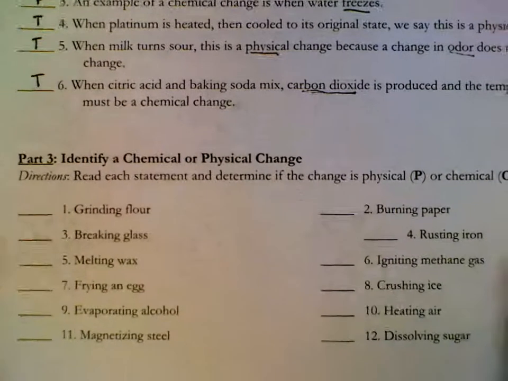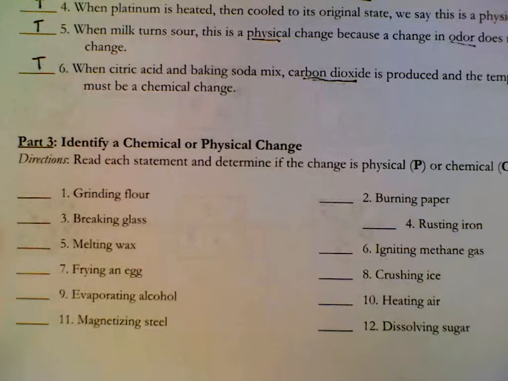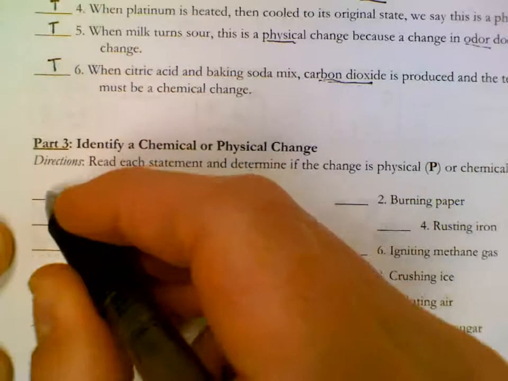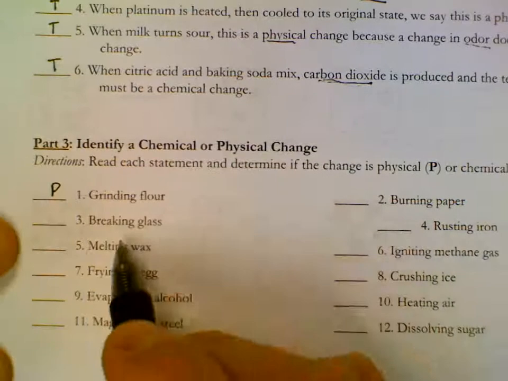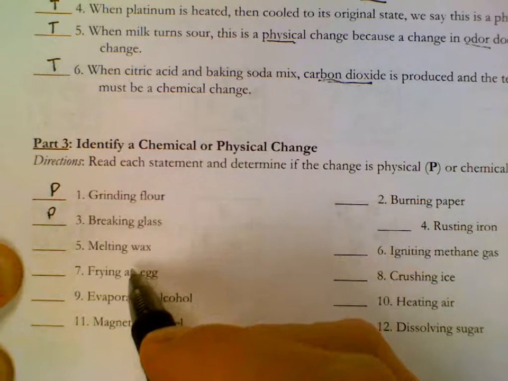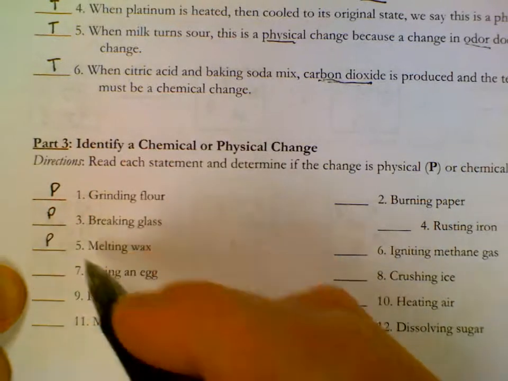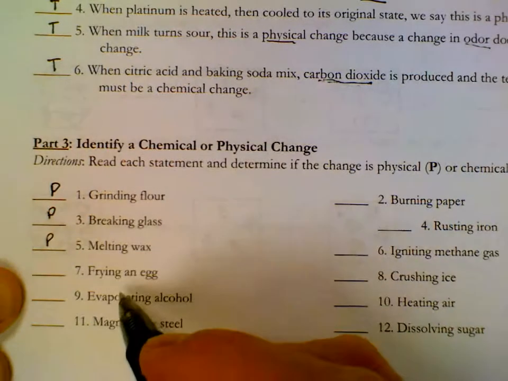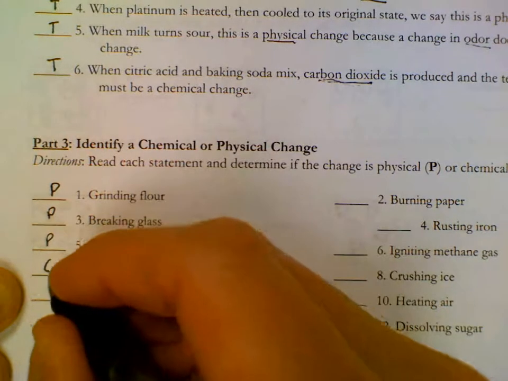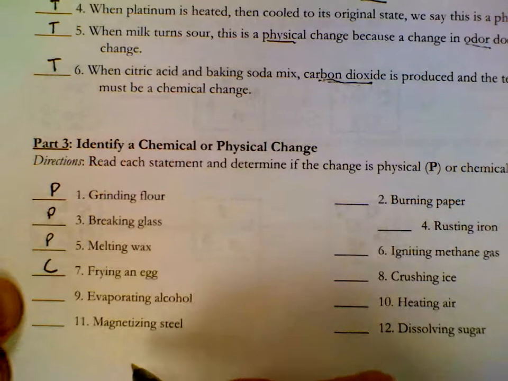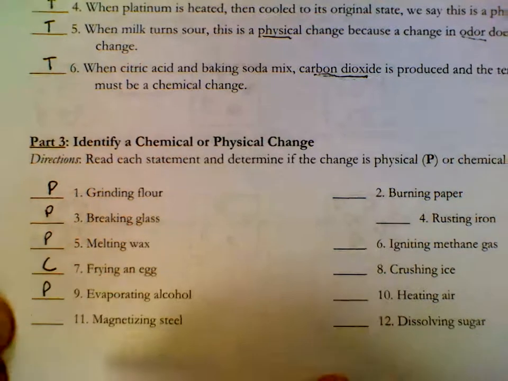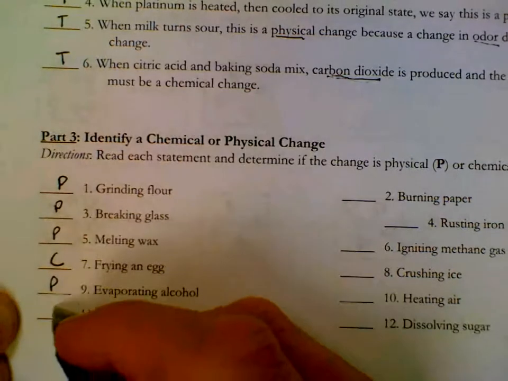Identify physical or chemical. Grinding flour, you still have flour, just smaller. Breaking glass, you still have glass, just smaller pieces. Melting wax would be physical, you still have wax, it's just liquid. Frying an egg is chemical. Evaporating alcohol is physical, you still have alcohol, it's just in gaseous form. Magnetizing steel is physical.